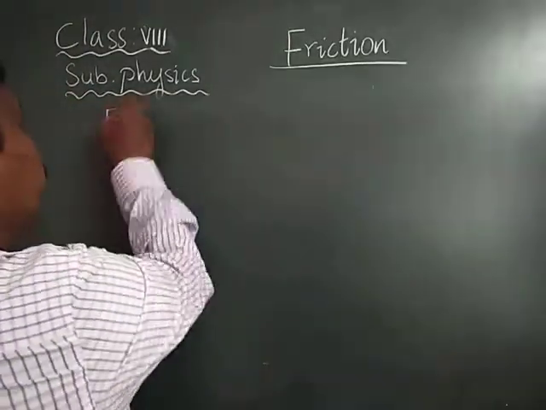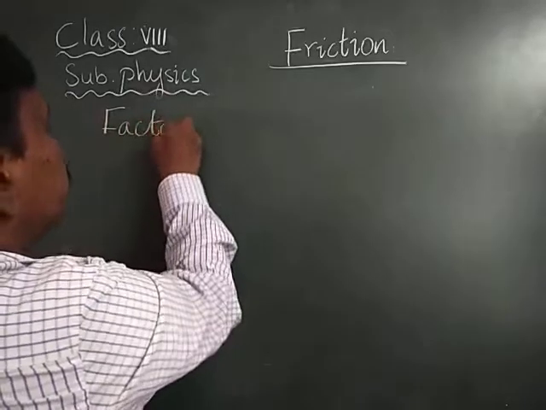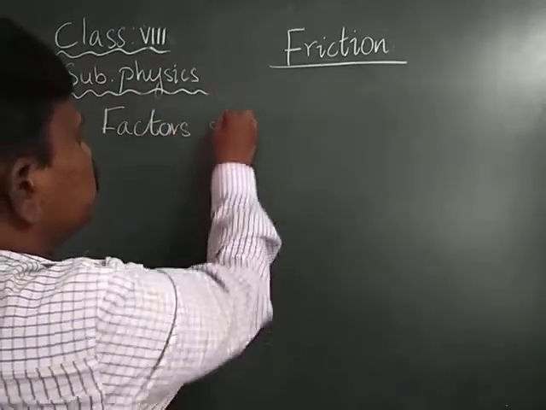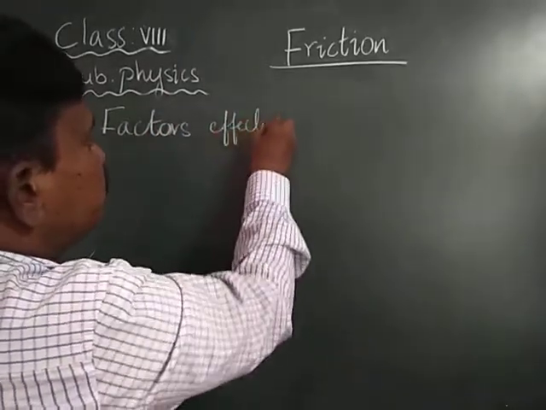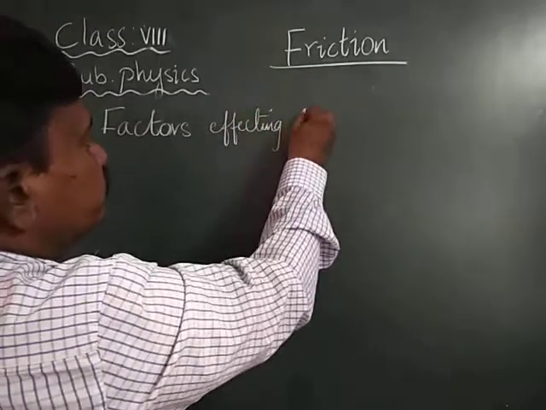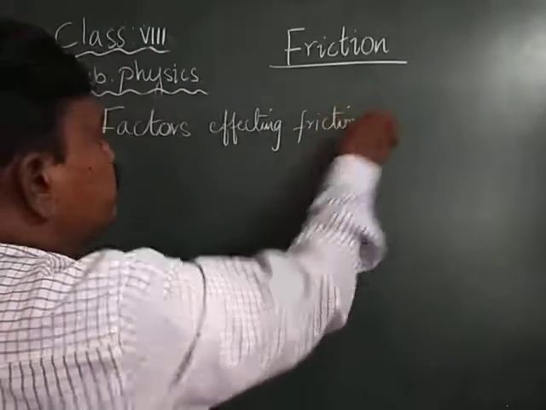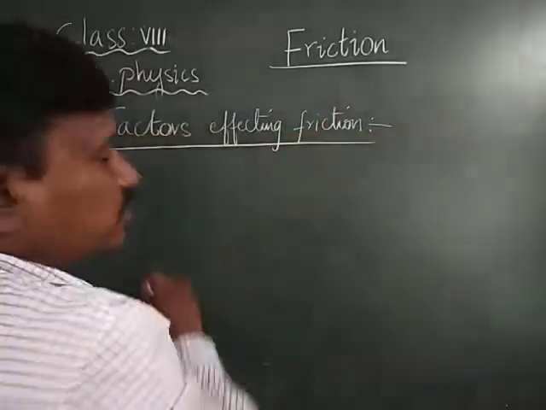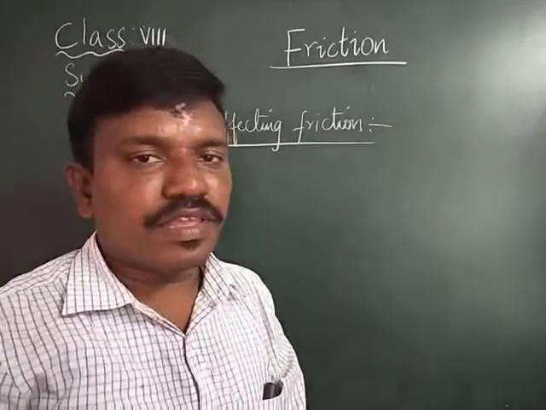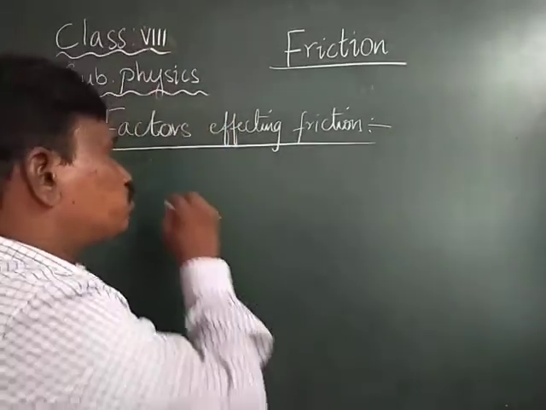Factors affecting friction. What are the factors which affect friction? The factors which affect friction are the roughness or smoothness of an object.